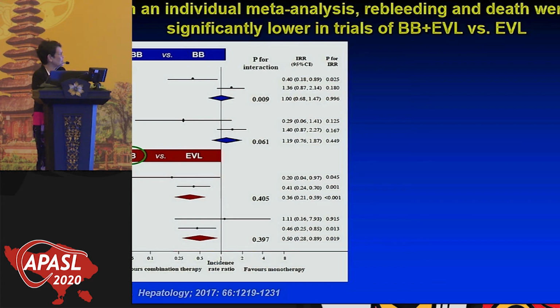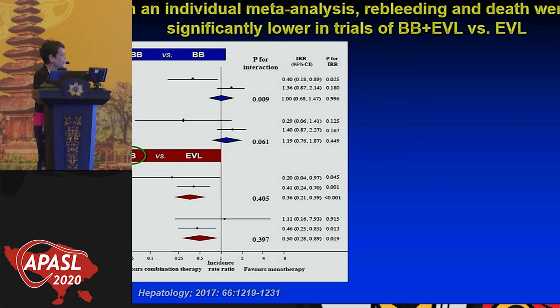So what we're analyzing in these studies is the effect of adding the beta blocker to the ligation. And you can see here that the differences are immense. Overall, there's much more benefit of combination therapy than ligation alone. But more importantly, in Child B and C, that's where we see the difference. Less rebleeding and less mortality.